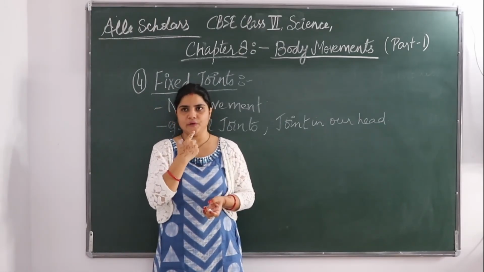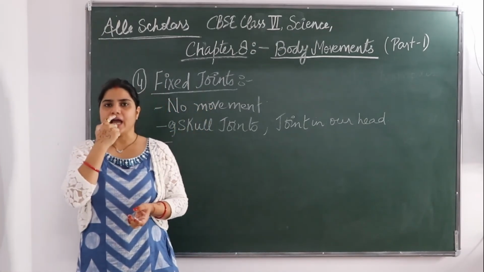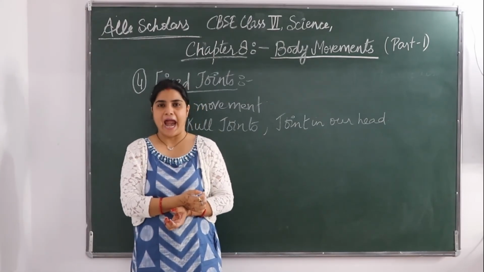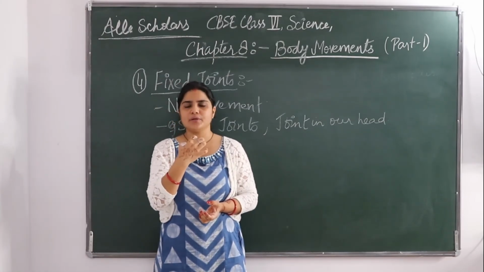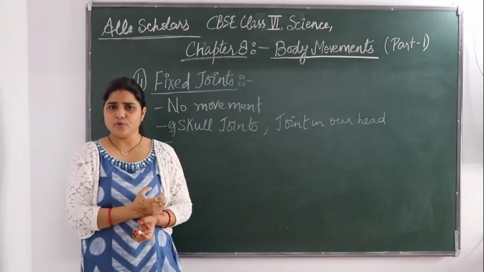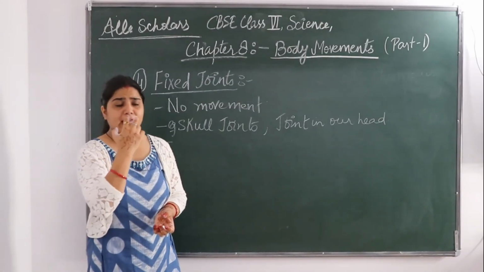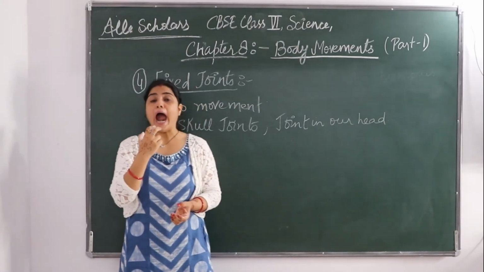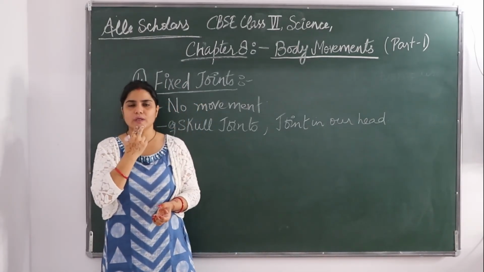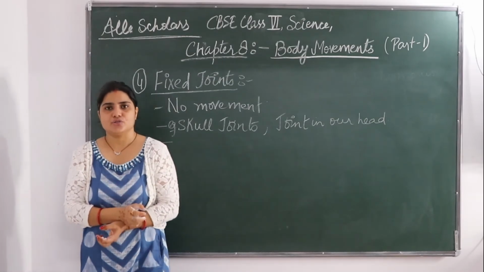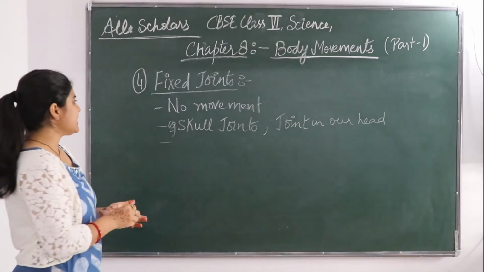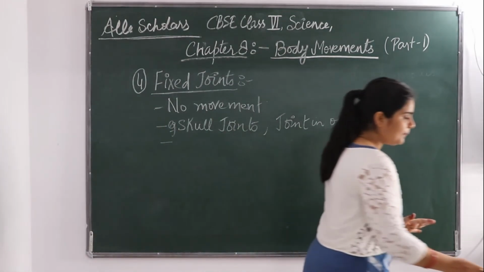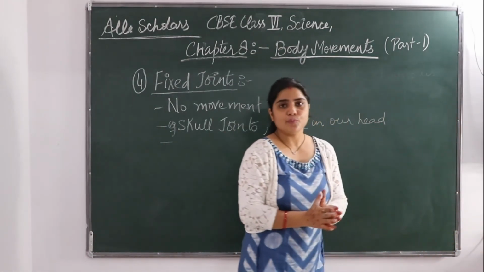But can you move your upper jaw also downward? Just open your mouth and try. Are you able to move? No. Why? It is fixed with your head. Only the lower jaw is moving, not the upper jaw. So this is a fixed joint where there is no movement in any direction.